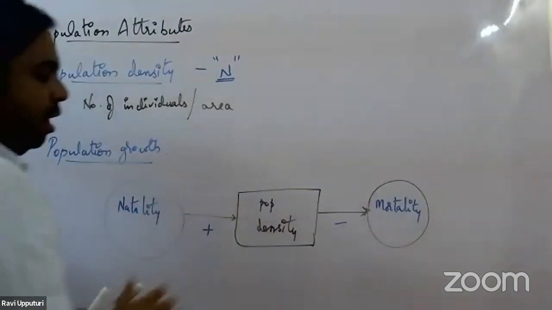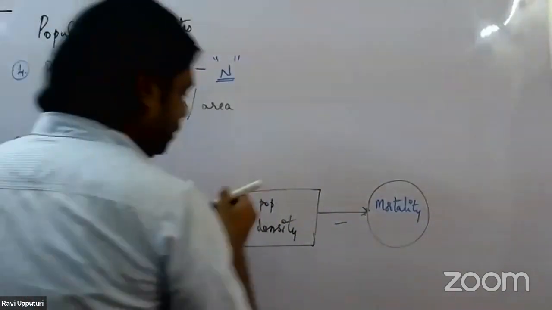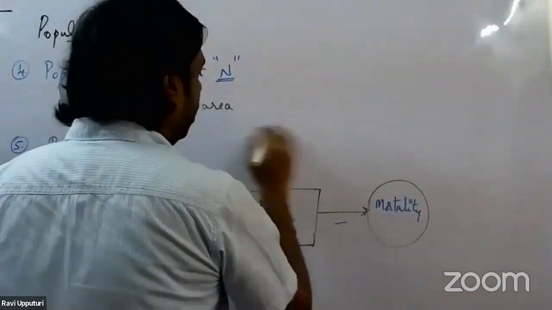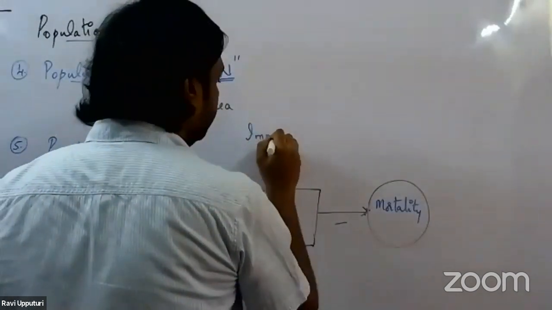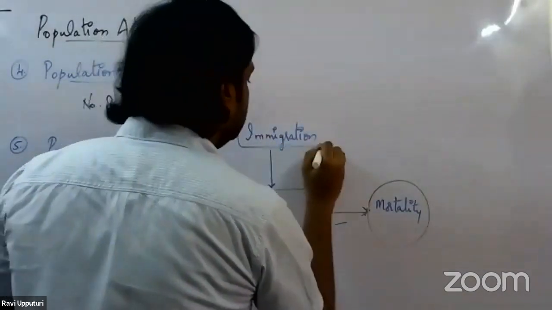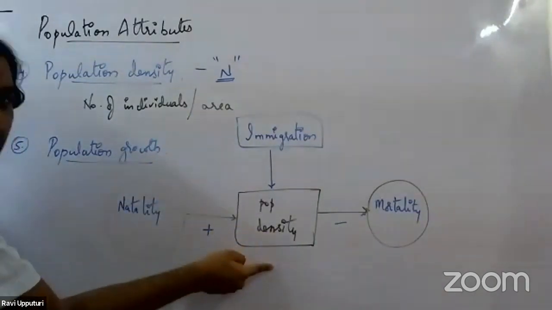The next things we have, two more factors I told you, right? We have something called immigration. What do we mean by immigration? Immigration is nothing but moving into the population.